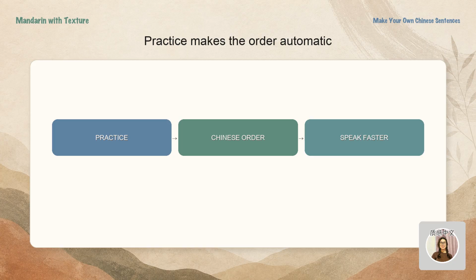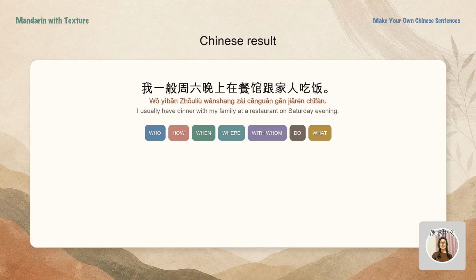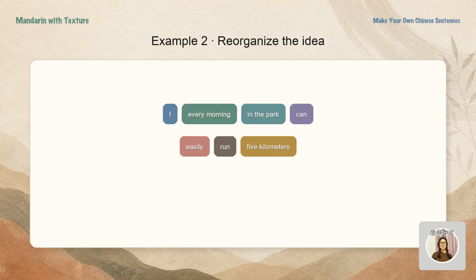Let us apply that logic to 2 complete ideas. I usually have dinner with my family at a restaurant on Saturday evening. You can think like this. I usually Saturday evening at a restaurant with my family have dinner. 我一般周六晚上在餐馆跟家人吃饭。